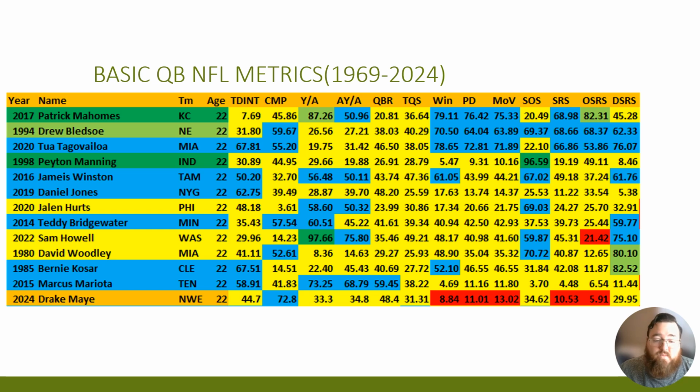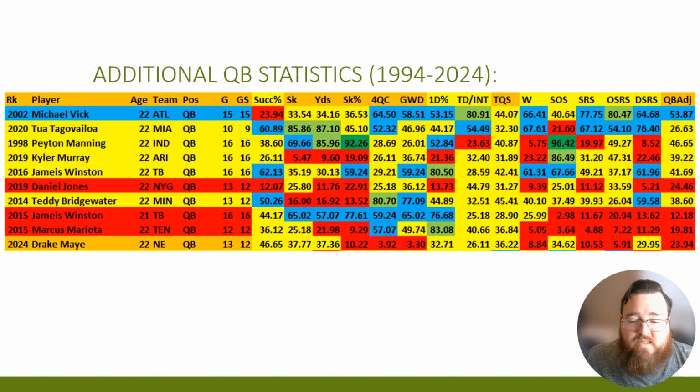So we'll see what happens, but that definitely is what his basic NFL metrics look like compared to all the quarterbacks that have been in the NFL since 1969. Then you get to his additional quarterback statistics. Based on this data, he did a little bit better. His success percentage was close to average in terms of his ability to make first downs. He didn't take a lot of sacks in terms of total sacks and yards. He did have a bad sack percentage in terms of how often things led to sacks on a percentage basis.